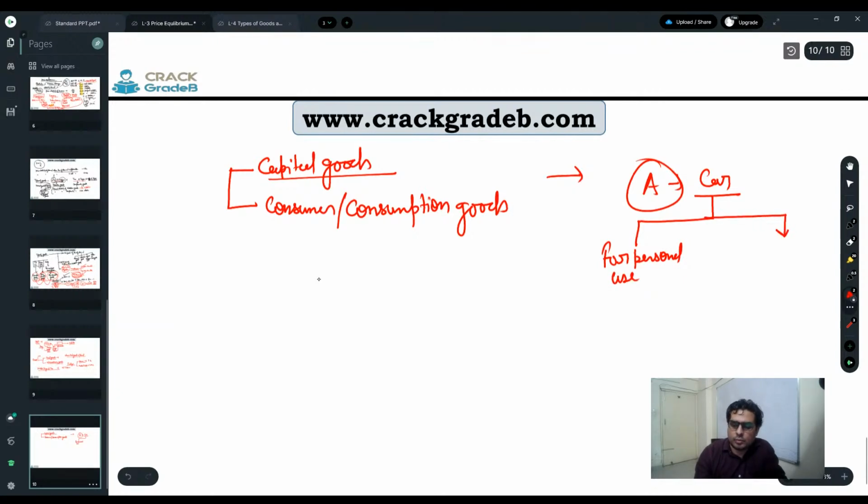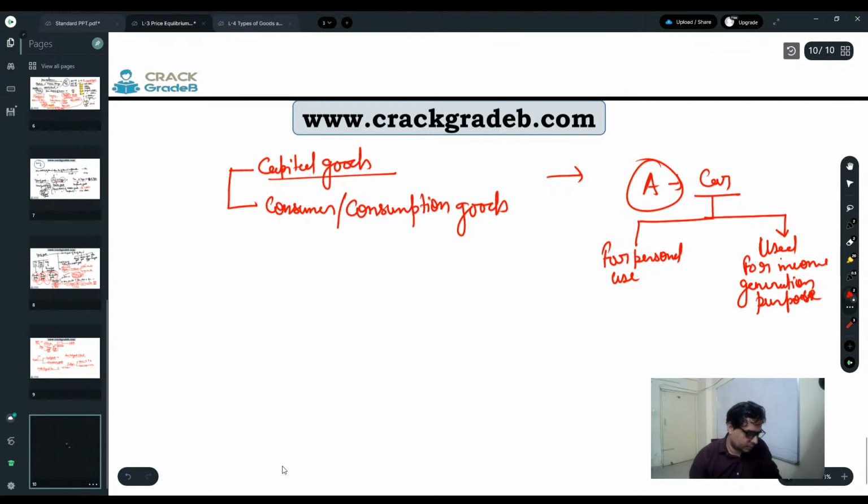Other scenario, the car is used for income generation purpose.